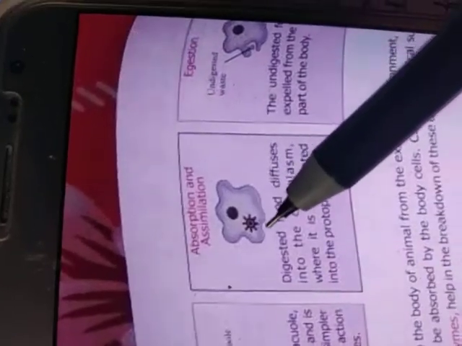When we study the full basic structure of the cell, then we will discuss broadly what is cytoplasm, what is protoplasm. Cytoplasm is the jelly-like portion within the protoplasm, and protoplasm means the total inside area.